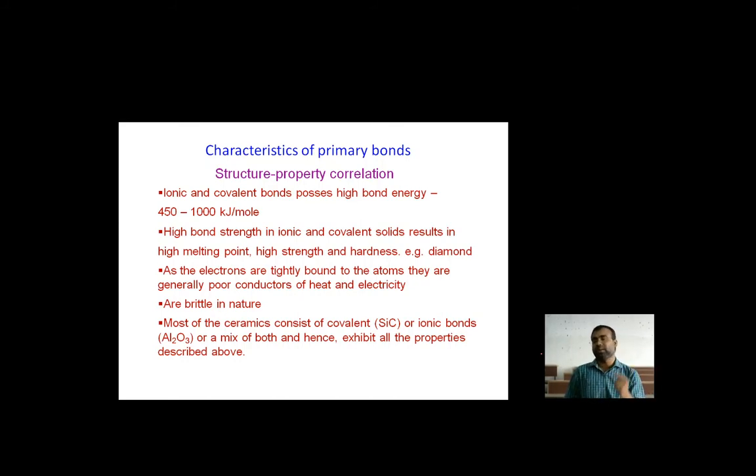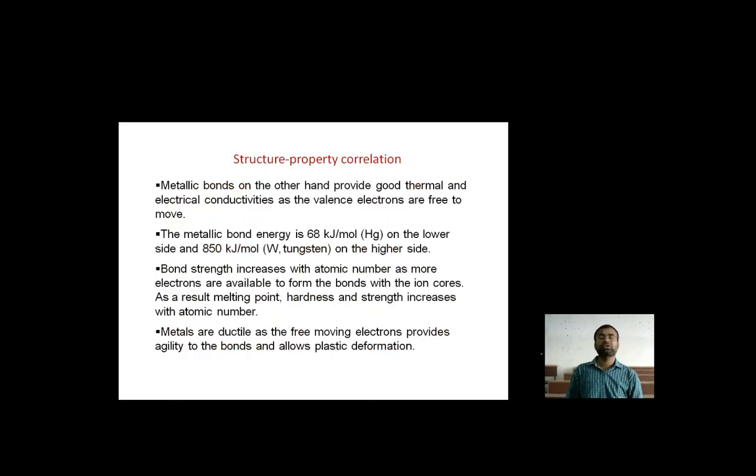So if we need to create a product that has to transfer electricity, we will not select that particular material. And how do we know these things? Because of this kind of bonding and the structure made by those bonds. That is the knowledge we need to grasp in materials science and engineering: structure-property correlations, how structure and properties are correlated to each other, and the coexistence between them.